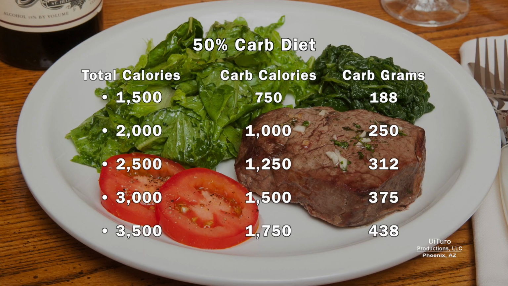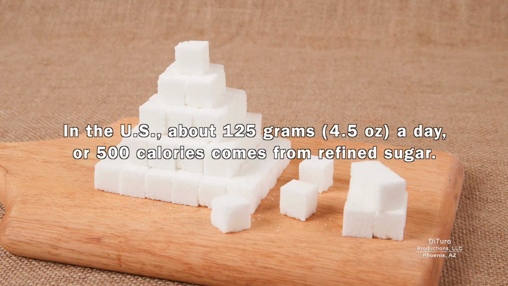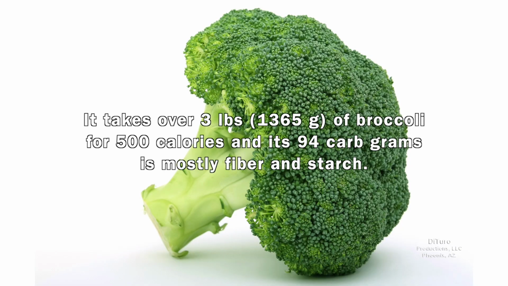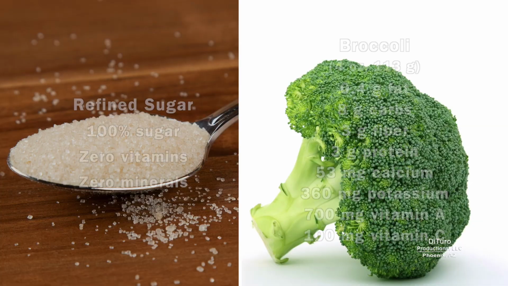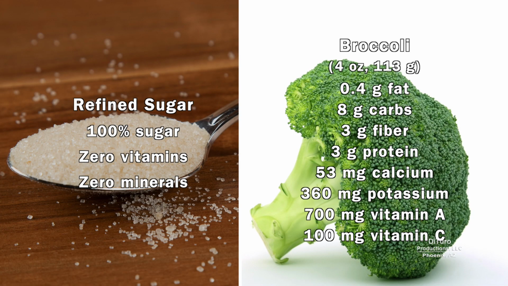A balanced diet is about 50% carbohydrates. That's about 200 to over 400 grams a day. In the U.S., about 125 grams a day, or 500 calories, comes from refined sugar. It takes over 3 pounds of broccoli for 500 calories, and its 94 carb grams is mostly fiber and starch. Refined sugar is 100% sugar, with 0 vitamins and minerals.